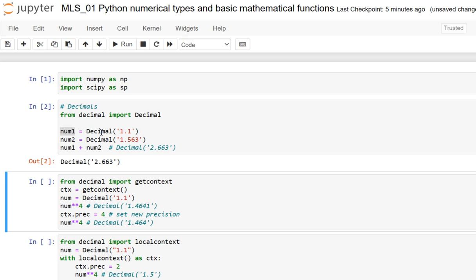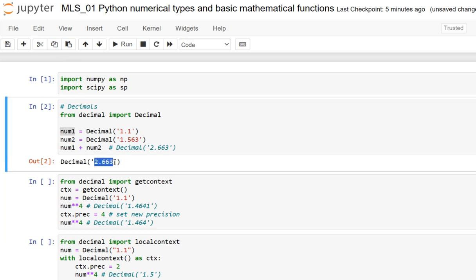See, for example, if we give 0.1 as a binary expansion, how would it be? 0.00011 and so on, which does not terminate. So any floating point representation of this number will therefore carry a small error. Note that the argument of the decimal here is a string rather than a float.